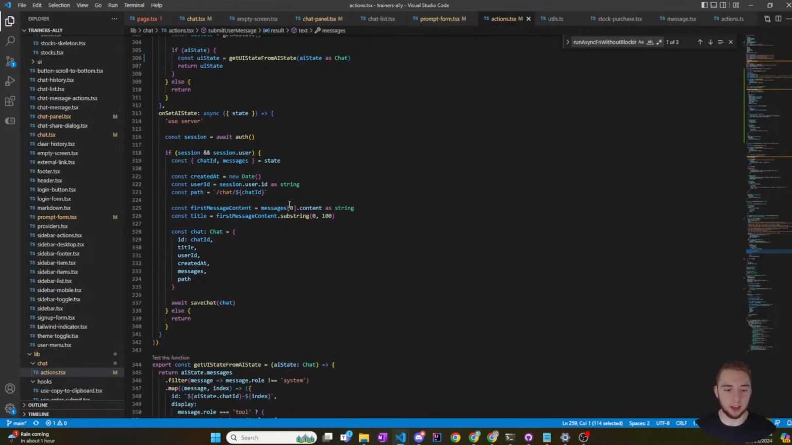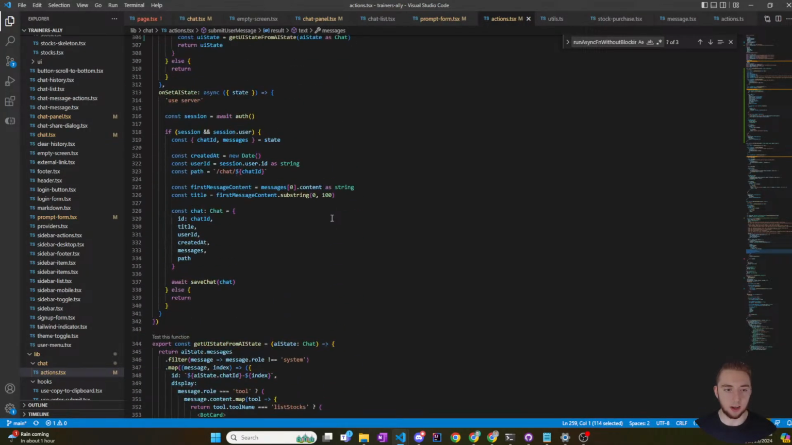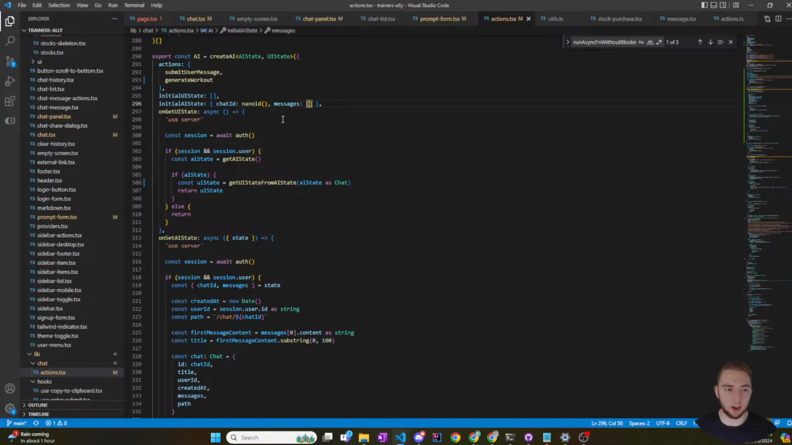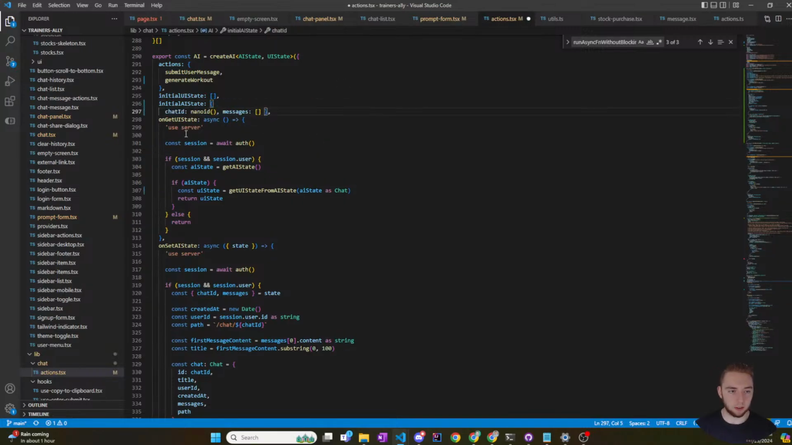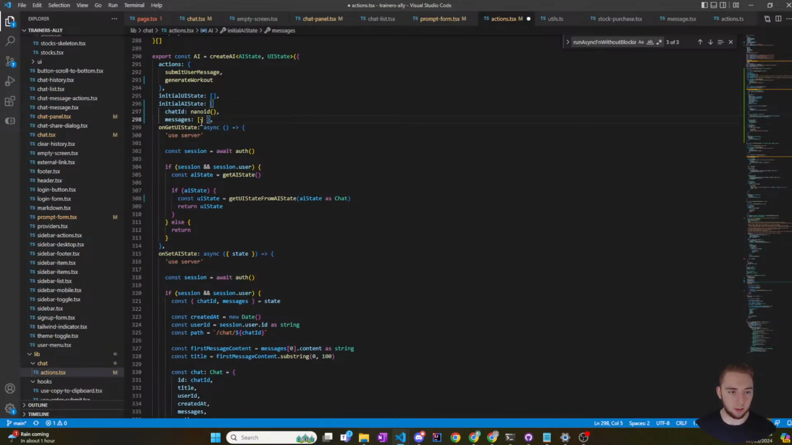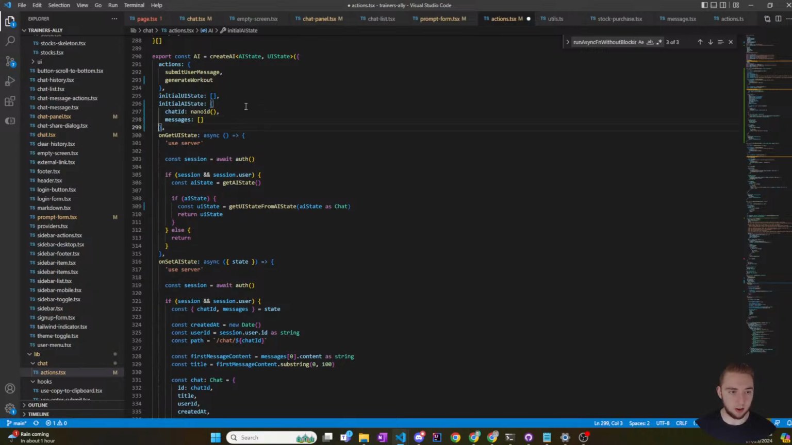Well, I'm just going to try this. So I'm going to say that the initial state is not just going to be a blank array anymore. So let me make this look a little bit better here, because this is going to be more expansive now.